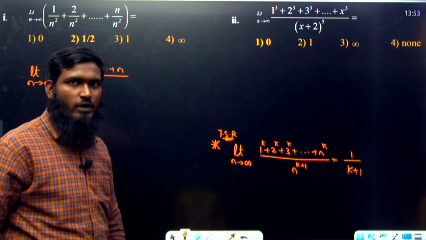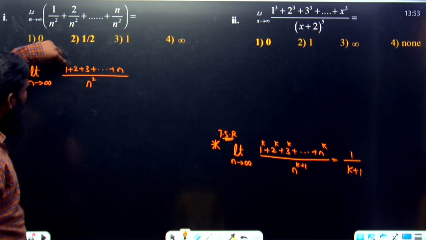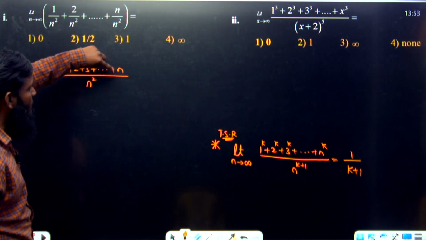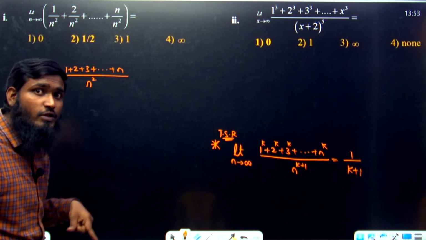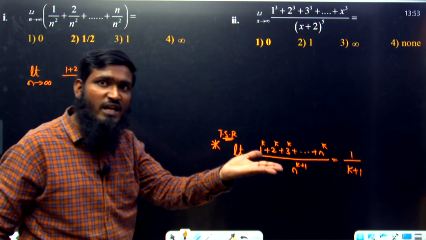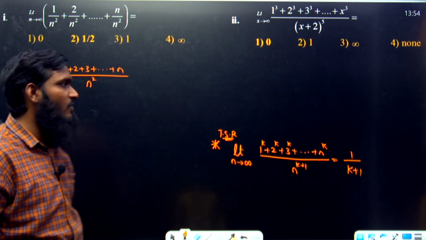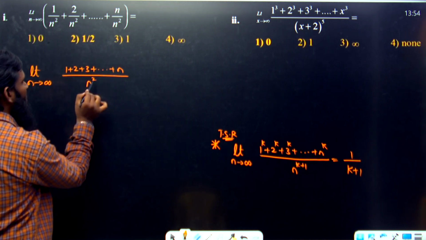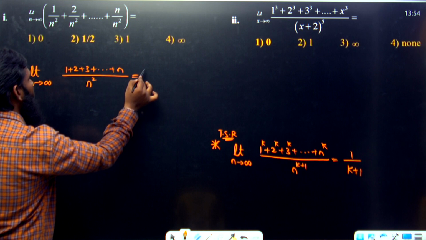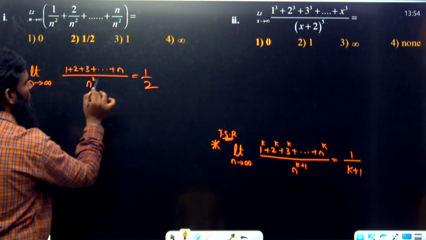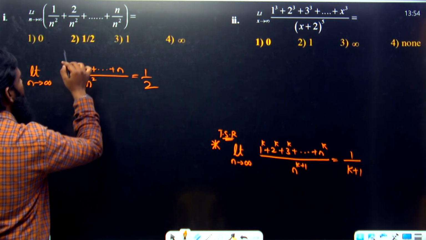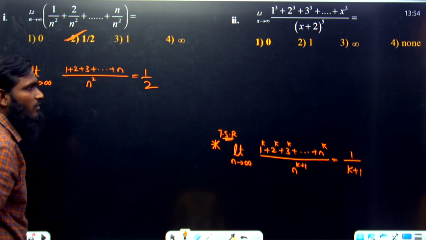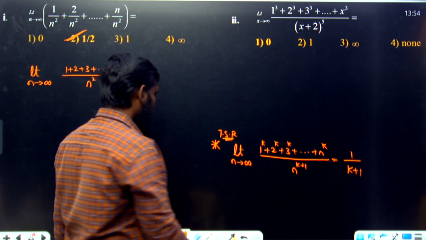Just now I told you about the numerator power. Here the numerator series power is 1, so the denominator power should be 2. If the numerator power is 3, the denominator power should be 4. So we have 1 and the denominator power is 2. Then the direct answer is 1 by 2, where 2 is the denominator power. That's it. 1 by 2 means option number 2 is correct. Now let us go with the next question.